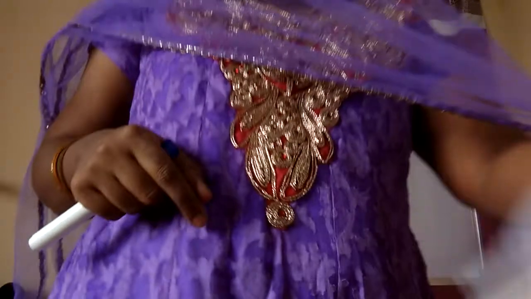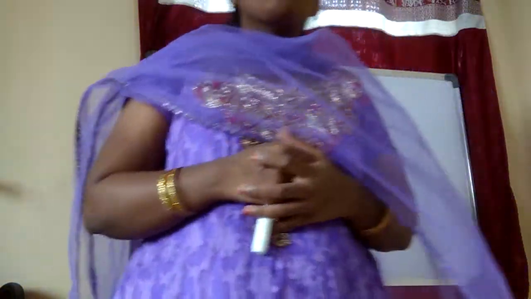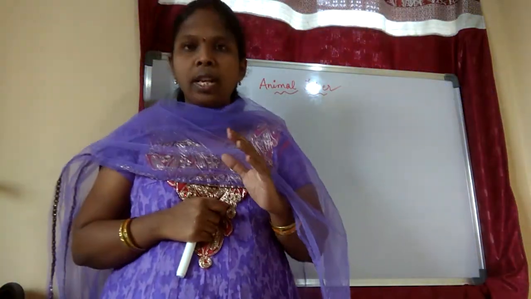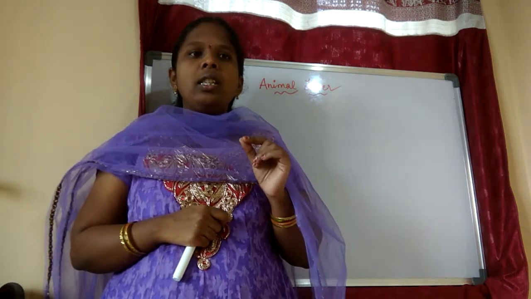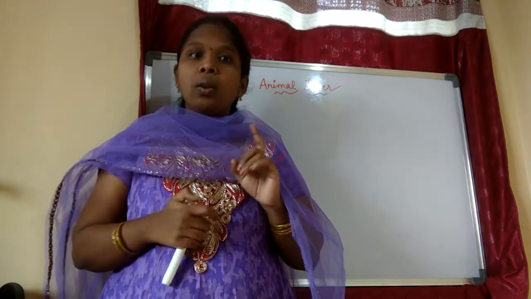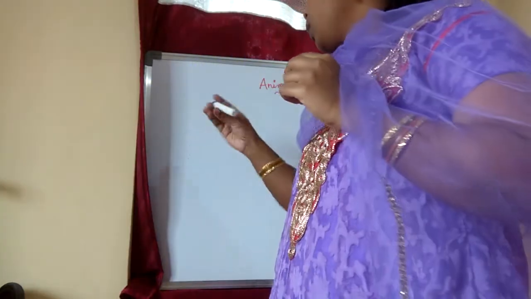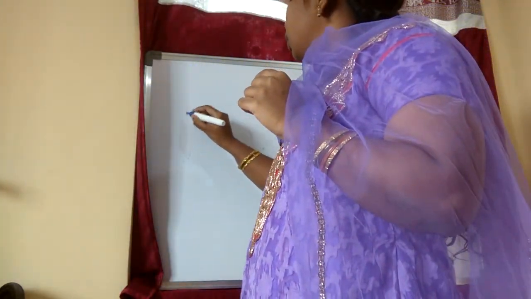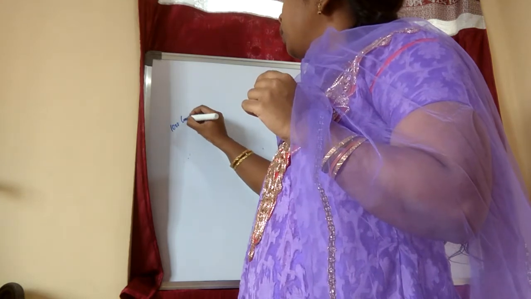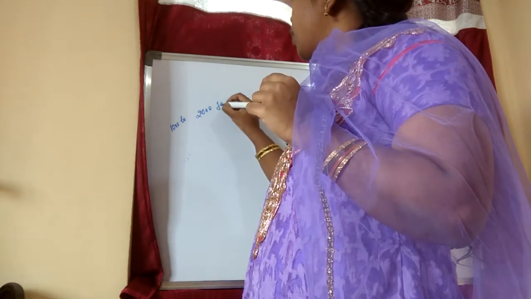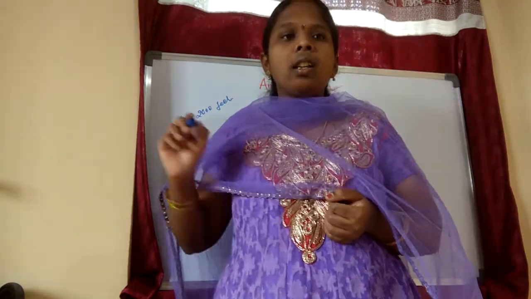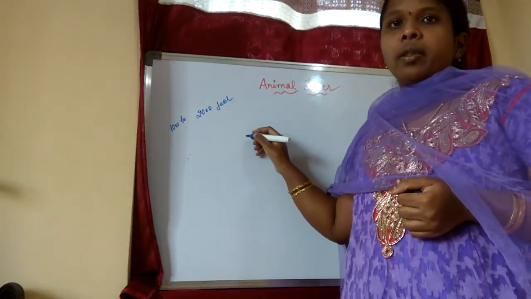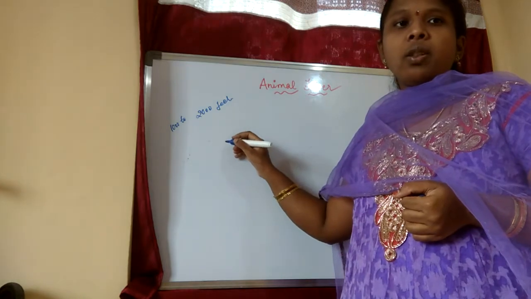Yeah children, and do you know what we get from an average cocoon? The thread you get from the average cocoon is about 1000 to 3000 feet. From one cocoon we are getting this much range of silk.